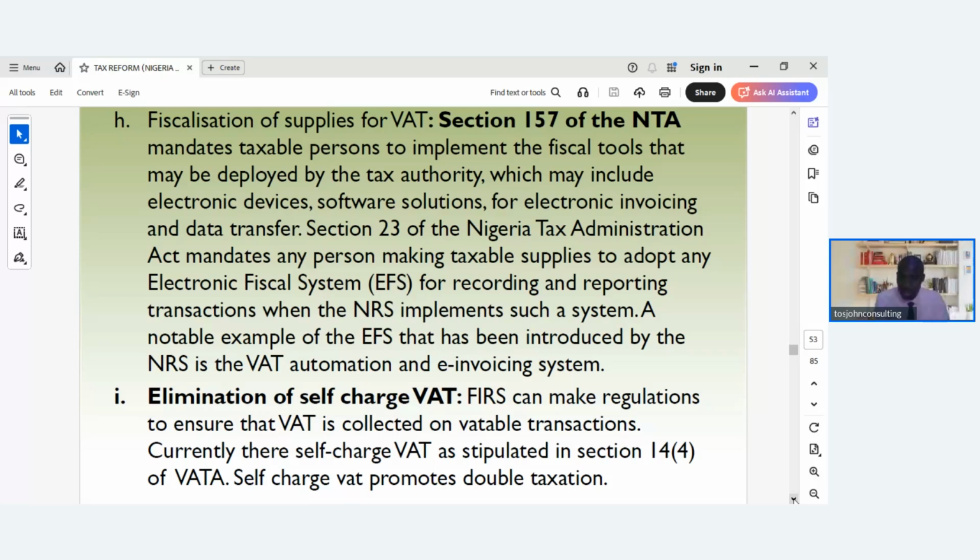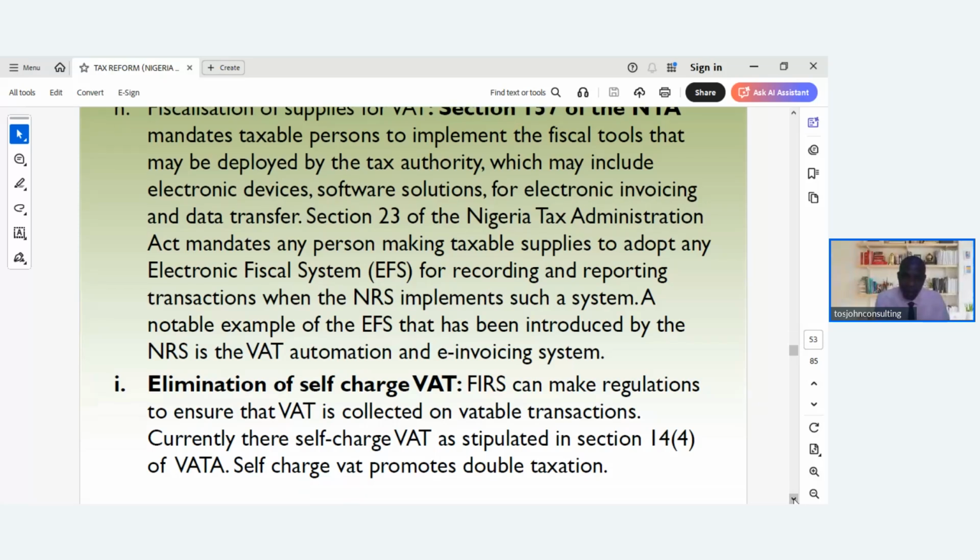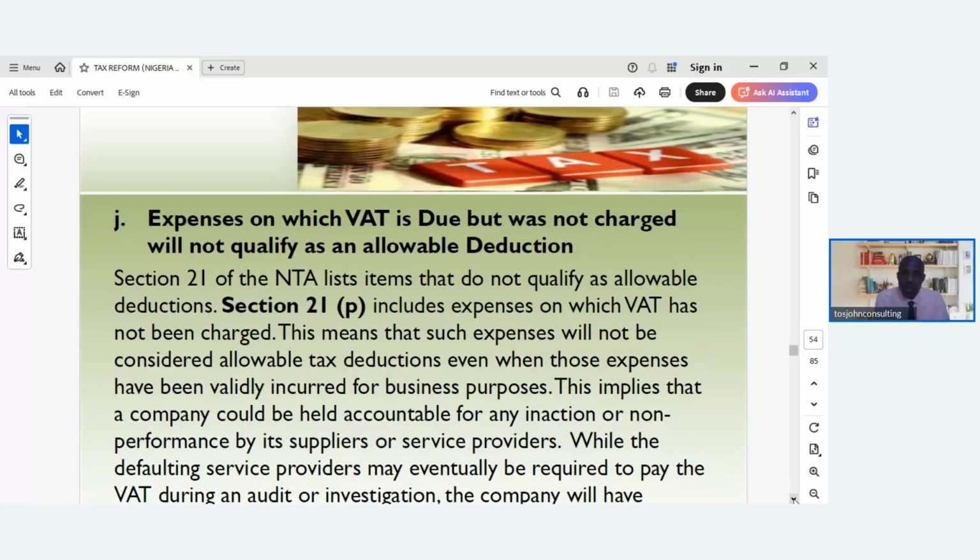And this Value Added Tax Act, of course, has been repealed and amended in this Nigerian Tax Act. So expenses on which VAT is due but not charged will not qualify as an allowable deduction. Let me say that again. Expenses on which VAT is due but not charged will not qualify as an allowable deduction.